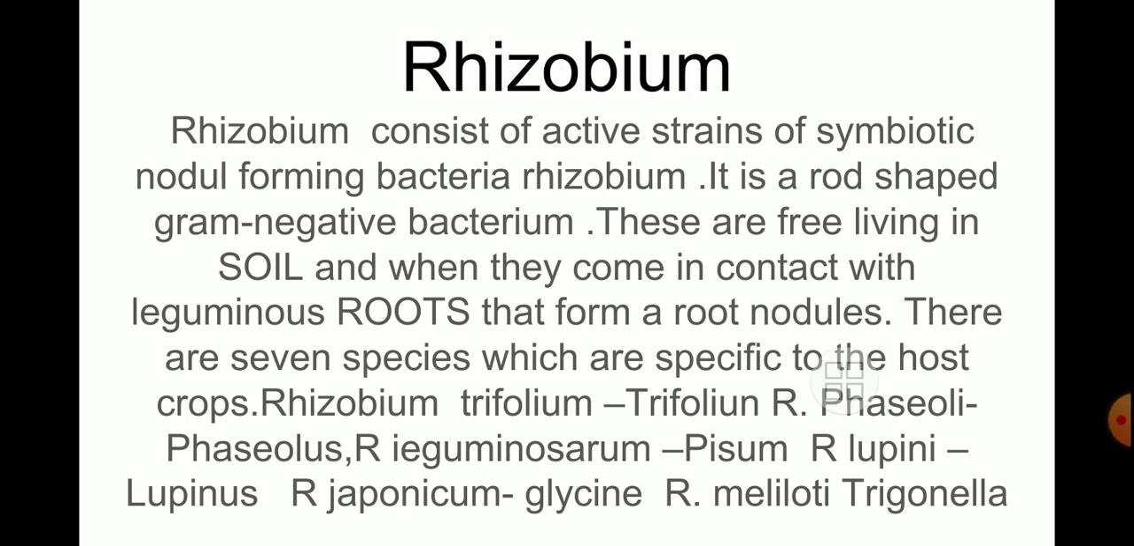Rhizobium trifolii we use for trifolium. Rhizobium phaseoli we use for the phaseolus plant. Rhizobium leguminosarum we use for pisum. R. lupini for lupinus. R. japonicum for glycine. R. meliloti for trigonella. So there is a specific species we have to use for specific plant growth.